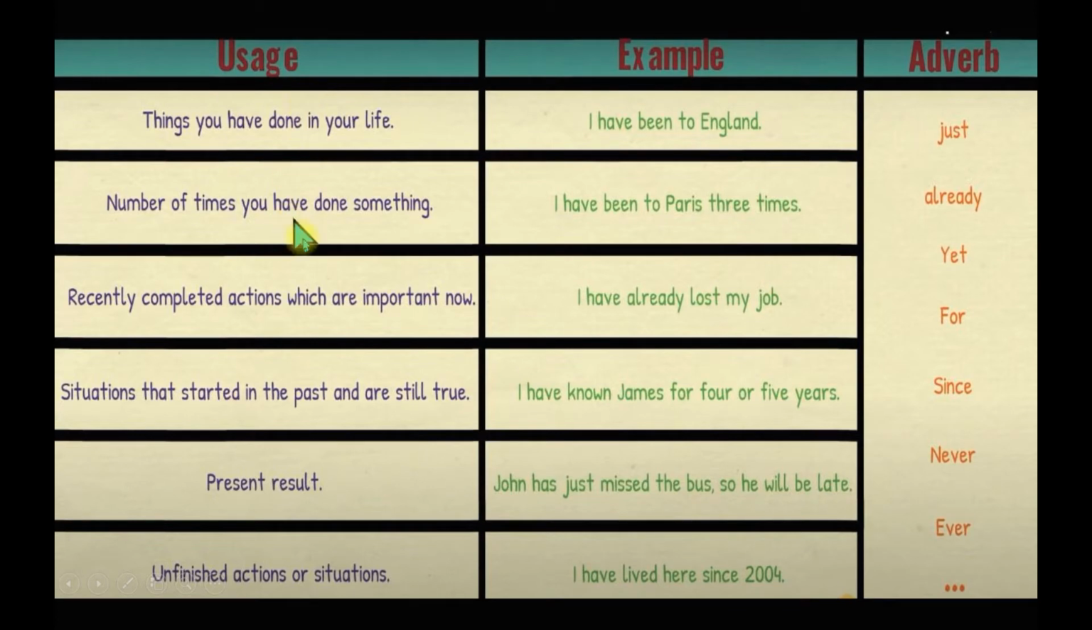Then the usage of this tense we did: things you have done in your life. I have been to England. Number of times you have done something, right? Recently completed actions which are important now. I have already lost my job, right? But this is important now. This action has been done. You have already lost your job. And the consequences are, you are facing the consequences now, right?